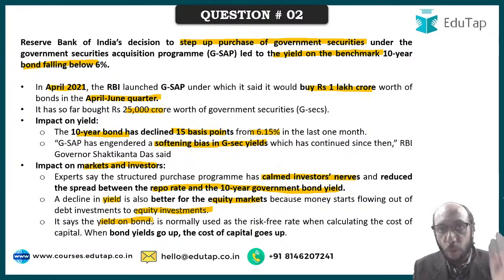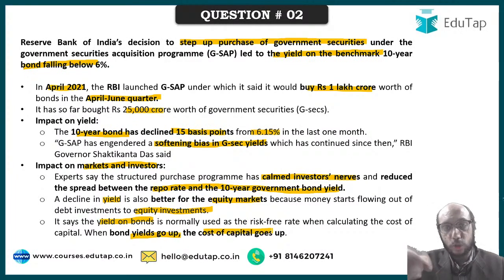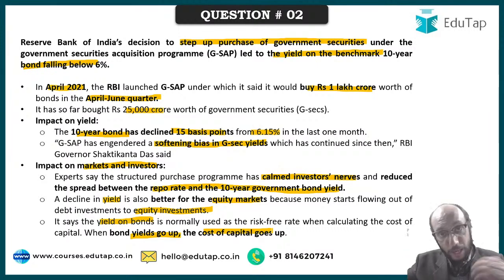Whatever yield there is on the government bond, that is the cost of capital in the overall market. So when the yields go up, the cost of capital goes up. Because if the government is paying so much return, right? So private borrowers should give a higher return, right? Who is likely to default? Me, Vijay Mallya, or you, Government of India, right? So if Government of India's bond is giving a 6.15% yield, my bond should probably give a 12% yield.